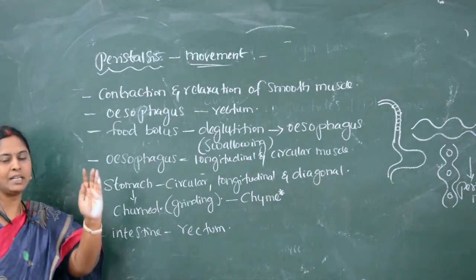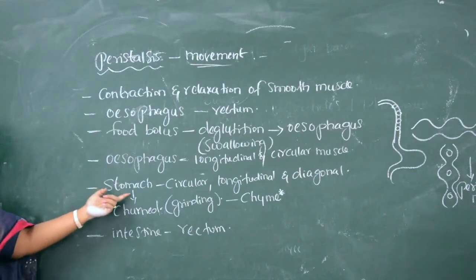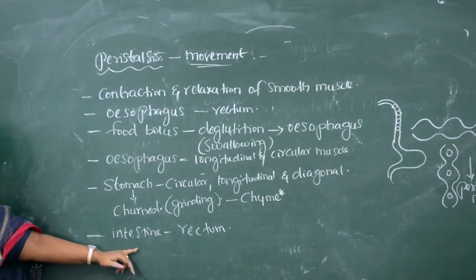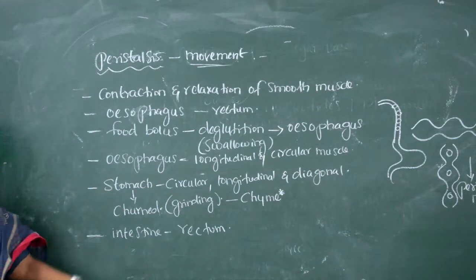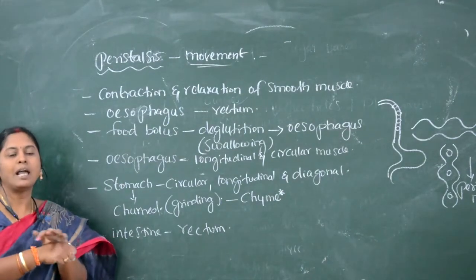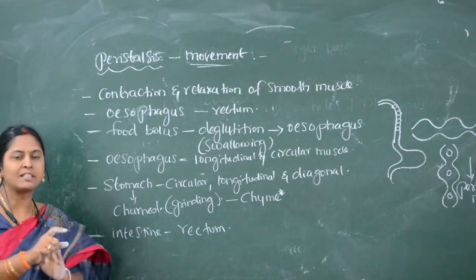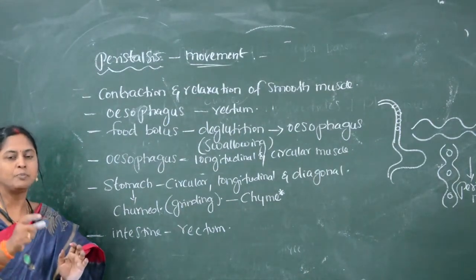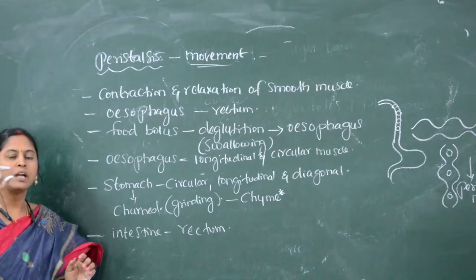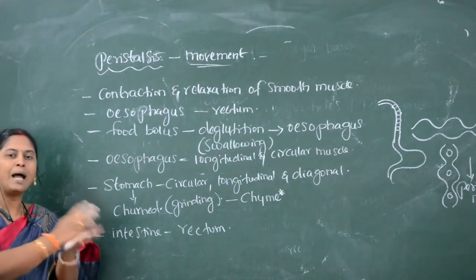But what happens here is that between the esophagus and the stomach, and the stomach and the intestine, there are some kinds of sphincters. The gut or alimentary canal is guarded by some kind of valves, and these valves are guarded by sphincters. Sphincters are nothing but small pores which prevent the backward flow of food.